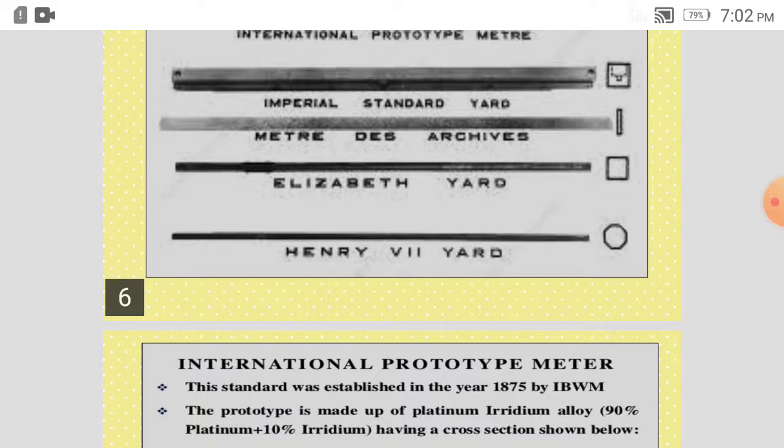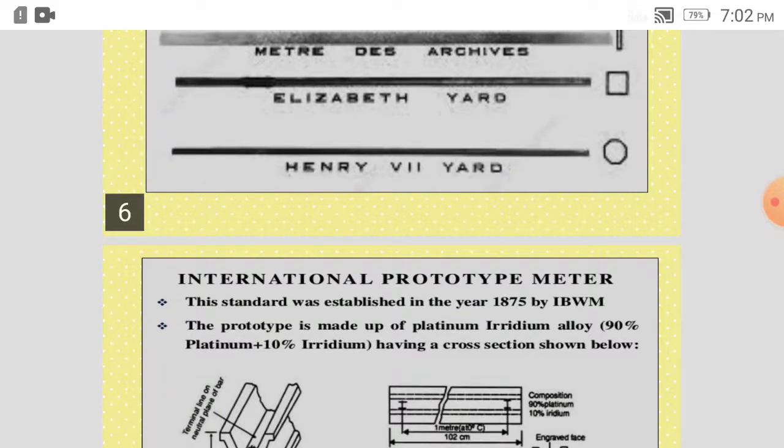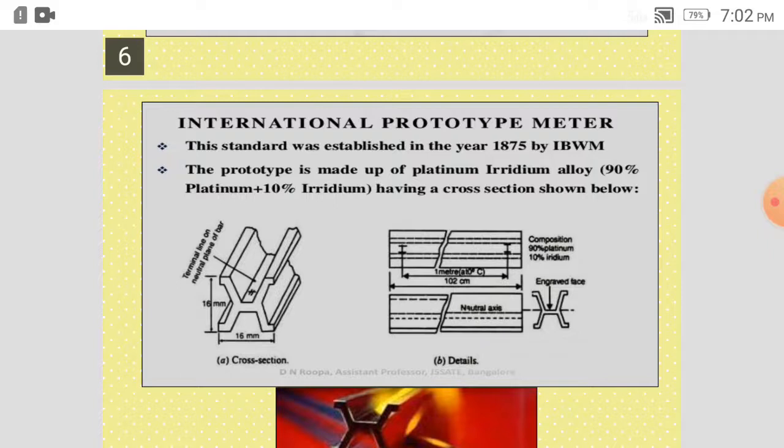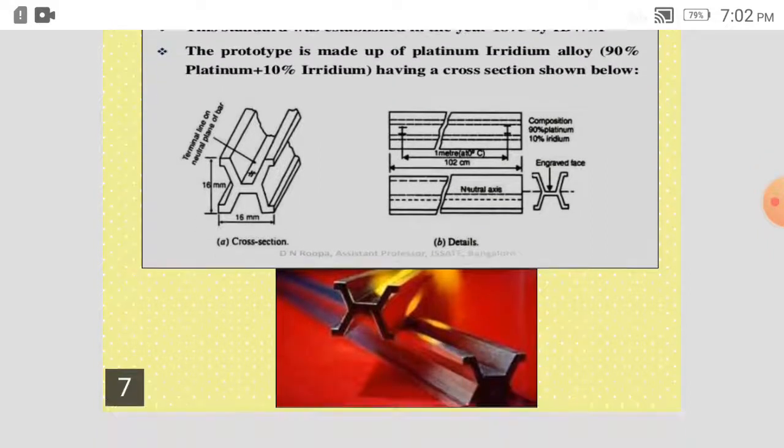and it is having certain constituents, or that structure is that over a longer period of time, hundreds of years, it won't get deteriorated. Then this is the international prototype standard. As we can see, this standard was established for the meter. It is established in the year 1875 by International, or IBWM, that is International Bureau. The prototype is made up of platinum iridium alloy, 90% platinum and 10% iridium, that alloy, having a cross section shown in the figure, that is H shape, and the divisions are made here.